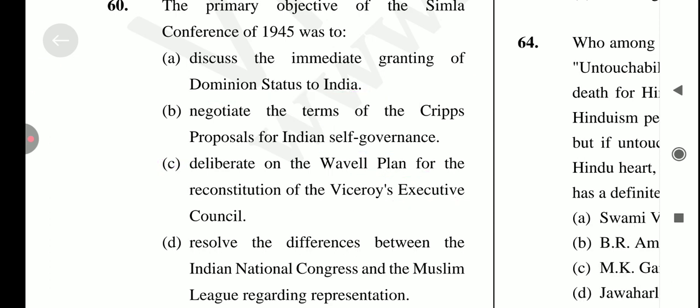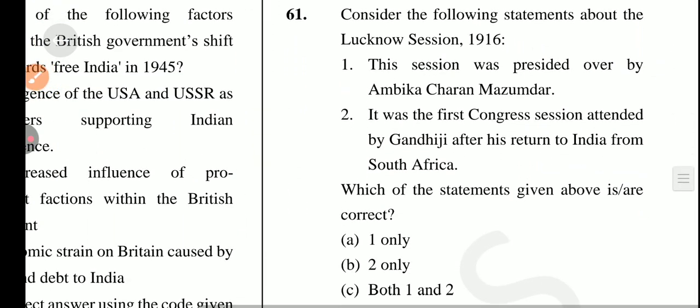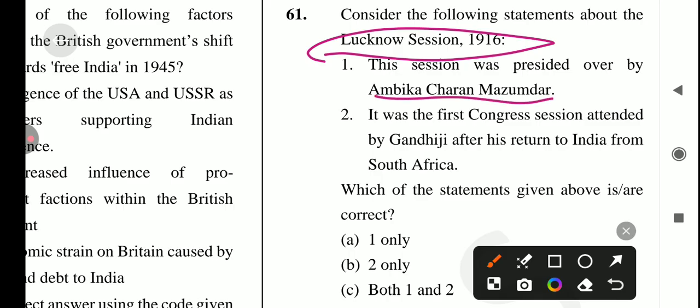So let's come to the next question, which is: consider the following statements about the Lucknow session 1916. Okay, this session was presided over by Ambika Charan Majumdar, AC Majumdar. Yes, it's a correct statement. Next is it was the first Congress session attended by Gandhiji after his return to India from South Africa. No, it's not a correct statement because